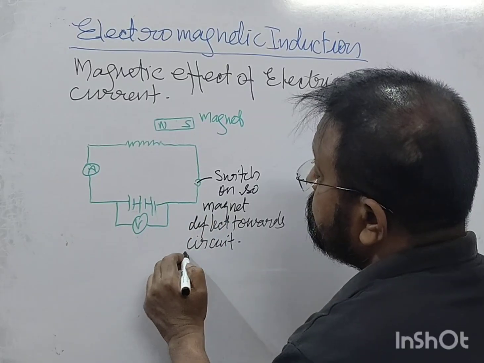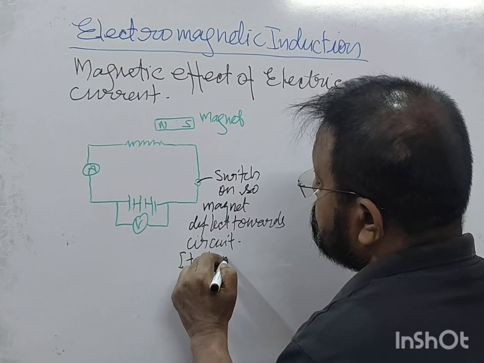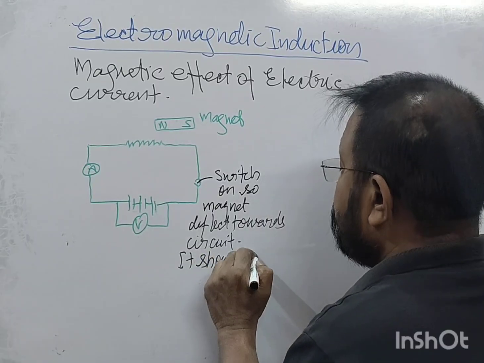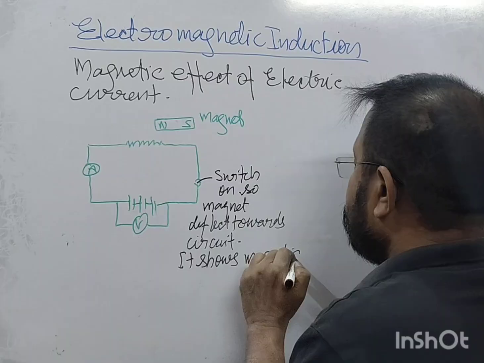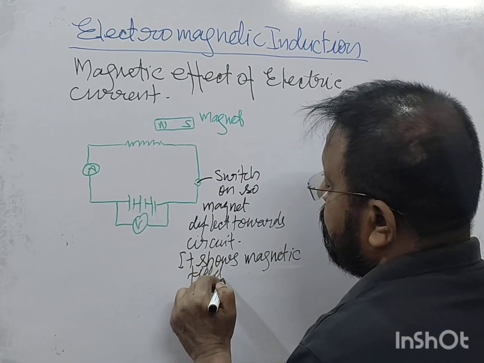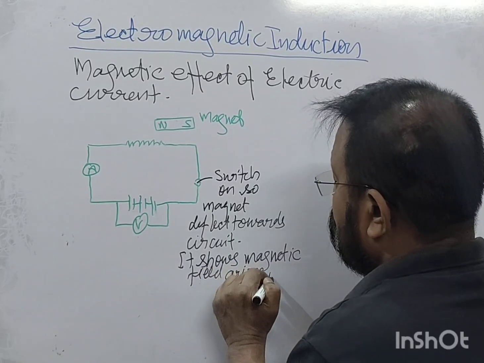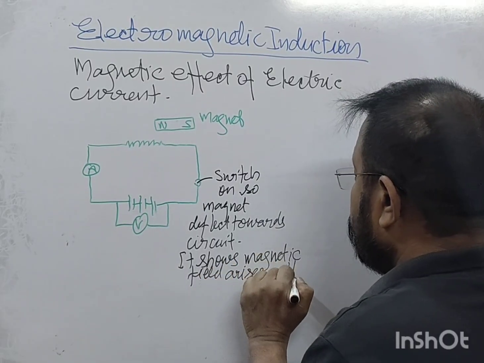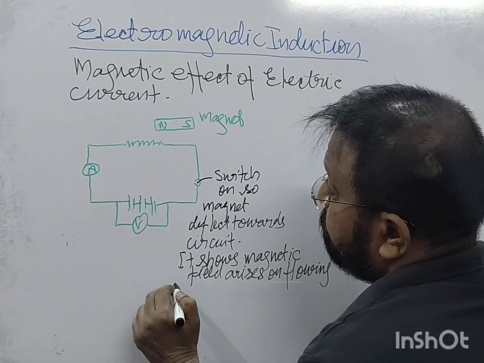It shows that a magnetic field arises on flowing current,